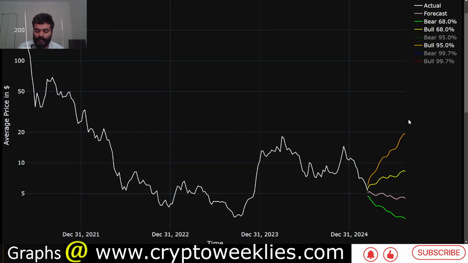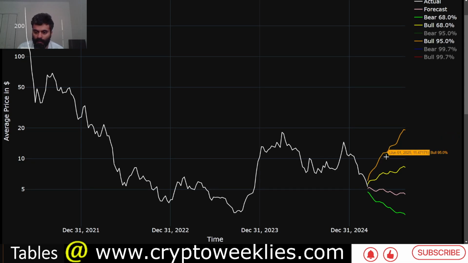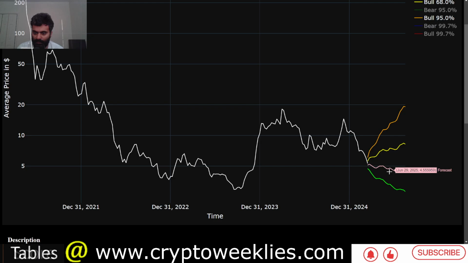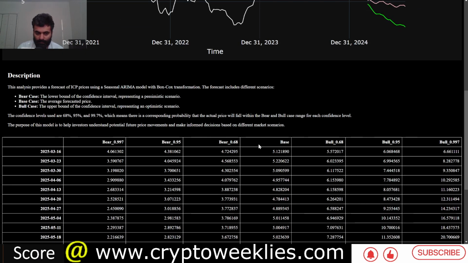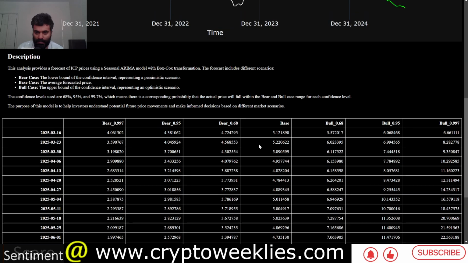If you are interested in the tabular format of this forecast, instead of looking at the graph, which also has the week by week ceiling and floor, there is a similar tabular based forecast.